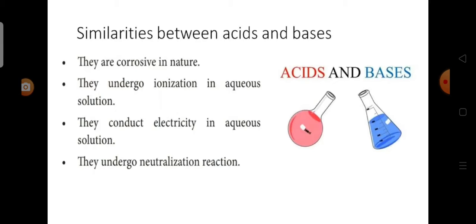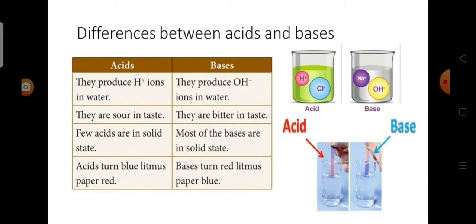Now we will see about the similarities between acids and bases. They are corrosive in nature, both undergo ionization in aqueous solution, conduct electricity in aqueous solution, and undergo neutralization reaction. We see about the differences between acids and bases. Acids produce hydrogen ions in water, but bases produce hydroxide ions in water. Acids are sour in taste, but bases are bitter in taste.